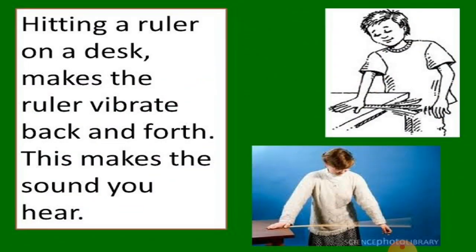Now let's look here. There is one diagram given to you: hitting a ruler on a desk makes the ruler vibrate back and forth. It starts vibrating and that makes the sound we hear. So if anything vibrates, it produces sound. Here also, when this scale vibrates, it produces sound.